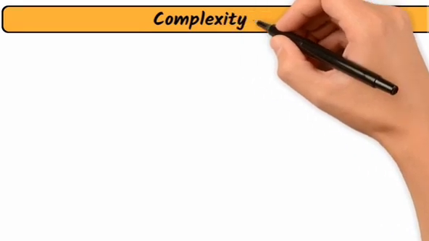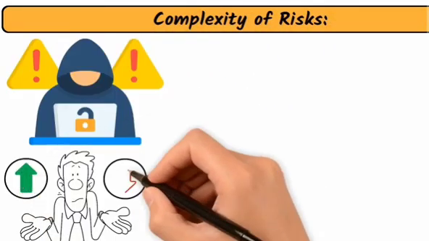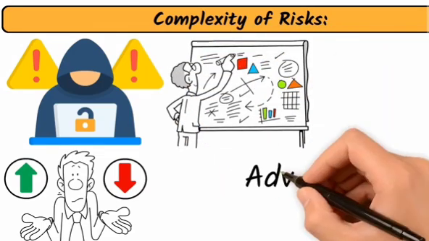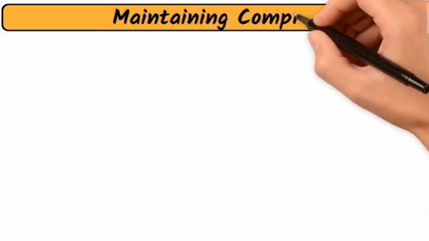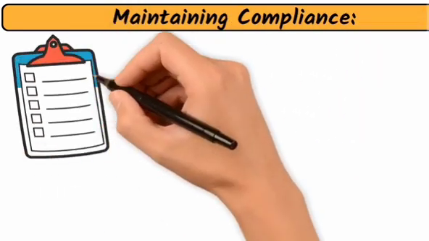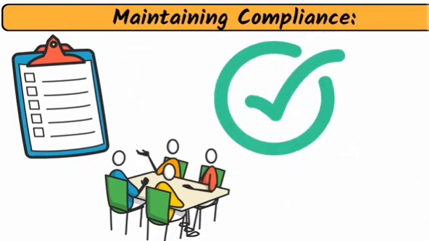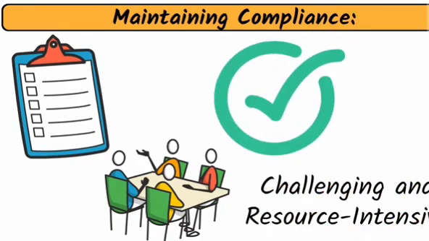Complexity of risks. Risks are often complex and interconnected, making it difficult to assess and manage them. This requires a holistic approach and the use of advanced tools and techniques. Maintaining compliance. Regulatory requirements are constantly evolving, and organizations must stay up to date with changes to ensure compliance. This can be challenging and resource-intensive.